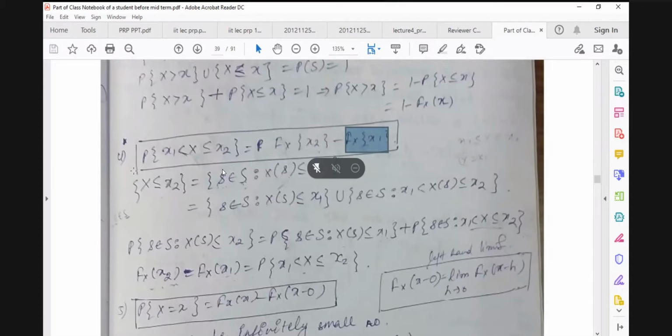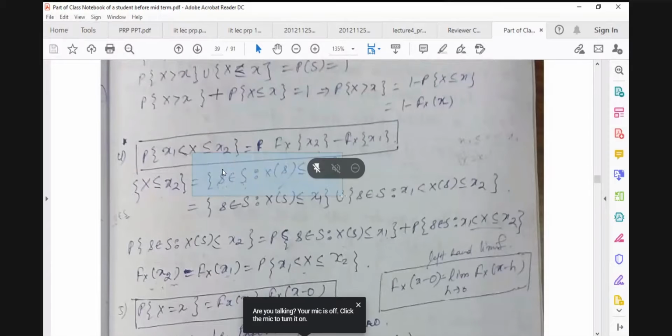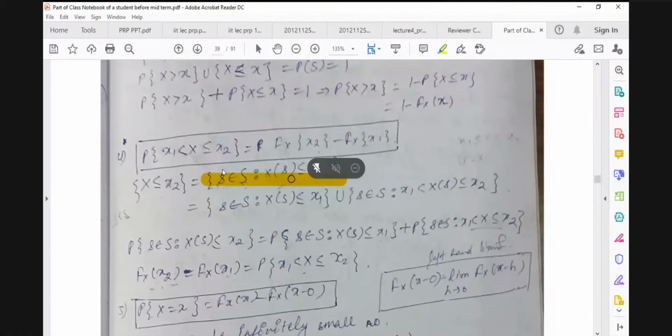First we consider an event X less than or equal to small x2, and you know that this event actually means the set of small s belonging to capital S such that X(s) is less than or equal to x2.